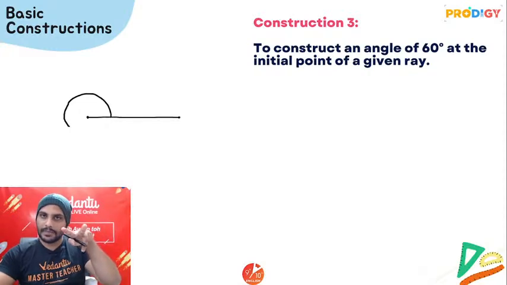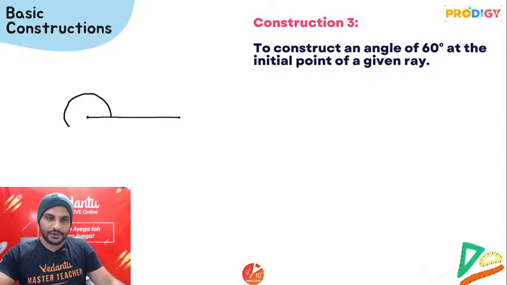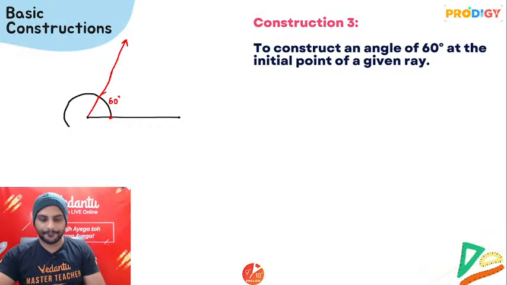Now keeping the compass length same, without changing it, when you put the tip of the compass at this point and make your first intersection, this point will give you the angle of 60 degree.